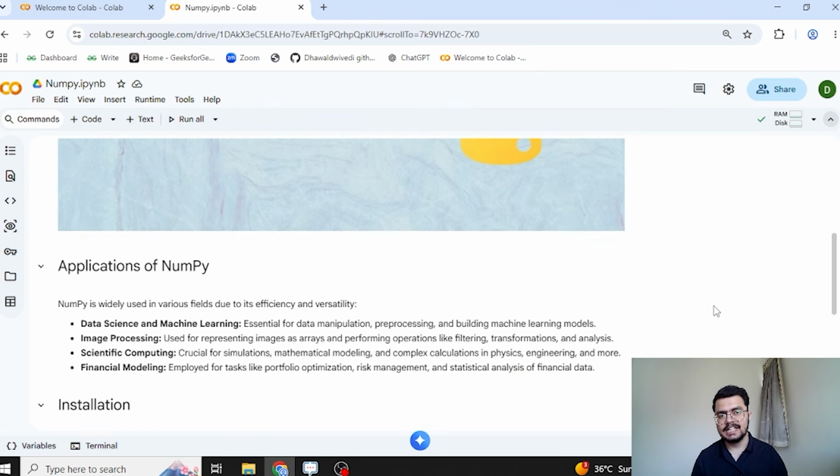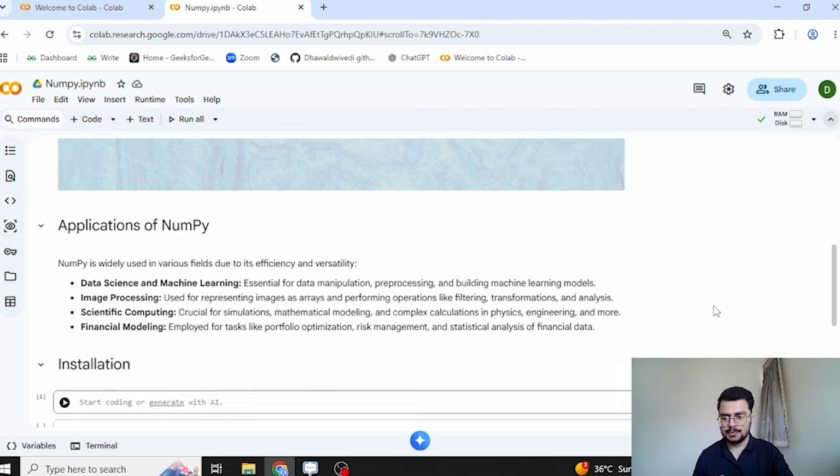Then we have scientific computing. We can perform a lot of mathematical calculations in physics, engineering, and much more. Then we have financial modeling. NumPy is used in performing statistical analysis. Let's take an example of distributions. We have normal distributions, Bernoulli distributions, Poisson distributions, and the central limit theorem. All of these things can be performed using NumPy.